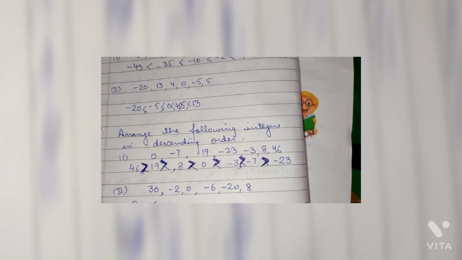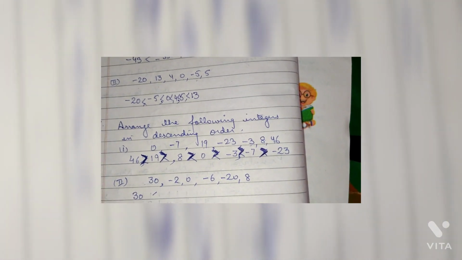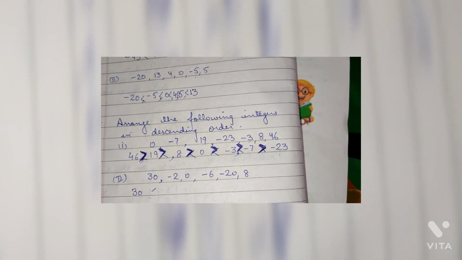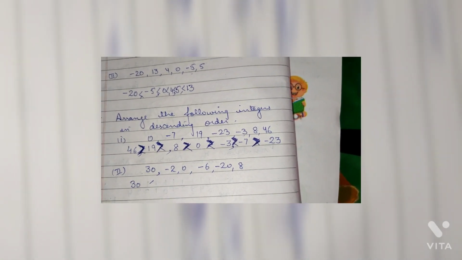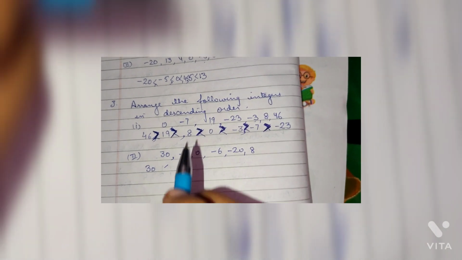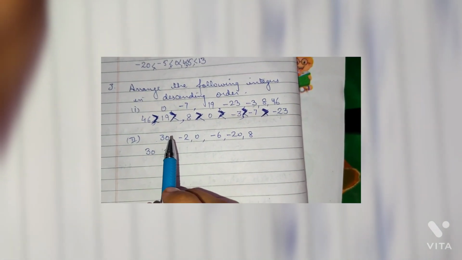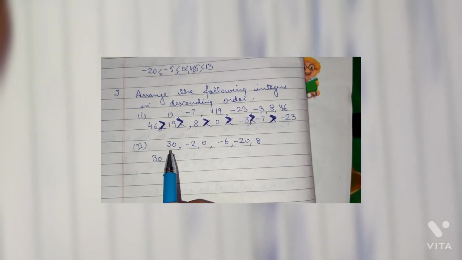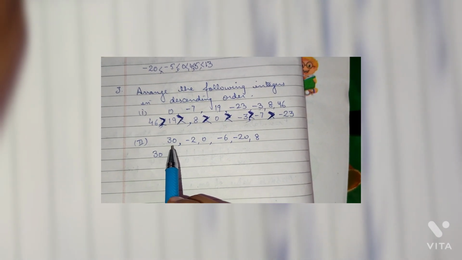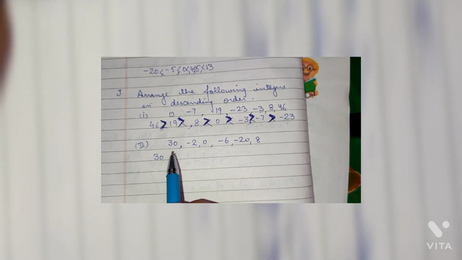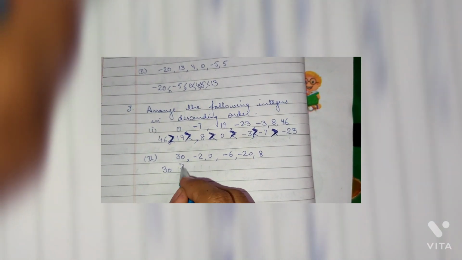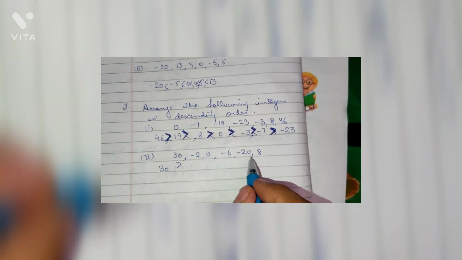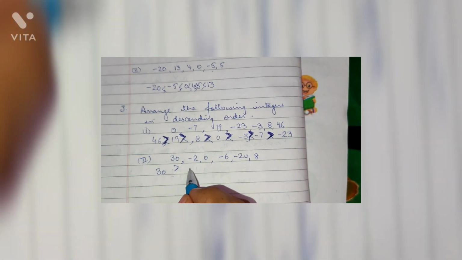Now arrange the following integers in descending order. Descending order means decreasing order. For this we will first find out the greatest number. The greatest number among the positive numbers is 46. Afterwards is 19. Next is 8. Then 0. Among the negative numbers, the greatest one is -3, then -7, then -23.